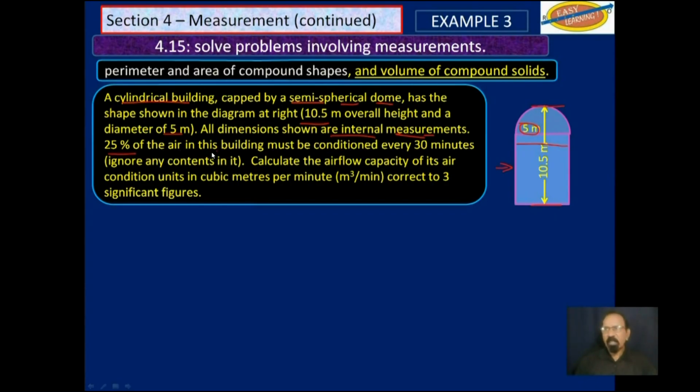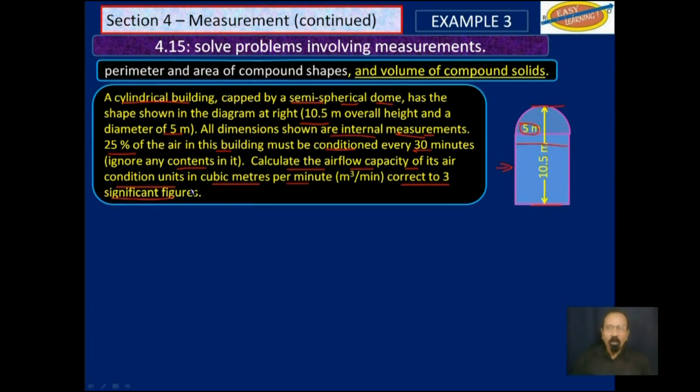25% of the air in this building must be air conditioned every 30 minutes. Ignore the contents in that building. Calculate the airflow capacity of its air conditioned unit in cubic meters per minute. Correct to 3 significant figures.